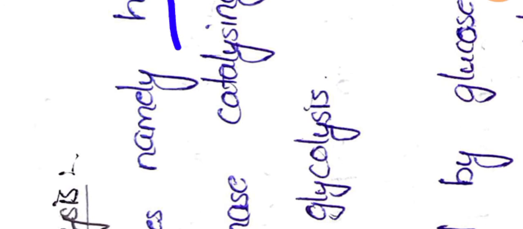So now let's see what are the regulating enzymes which regulate this glycolysis process. Here primarily we have 3 enzymes, that is hexokinase, phosphofructokinase and pyruvate kinase. So these 3 are the enzymes which act as regulating enzymes. These 3 are irreversible reactions.